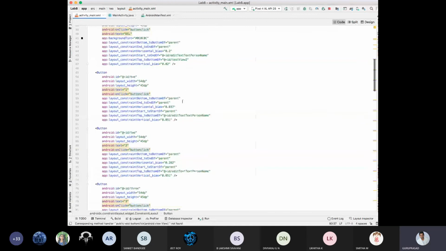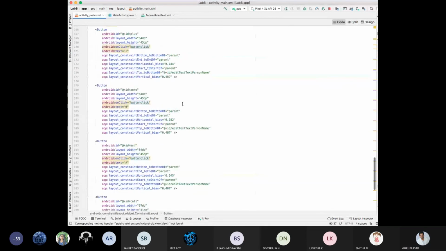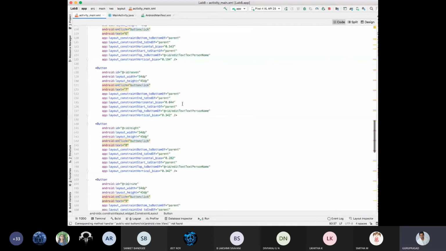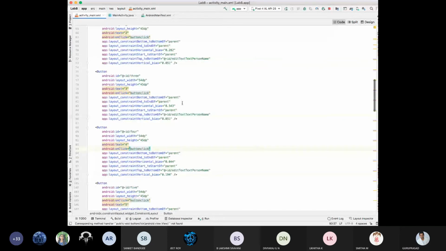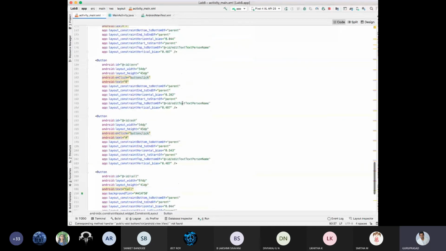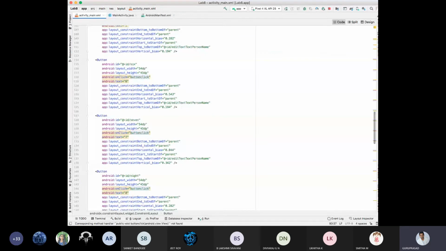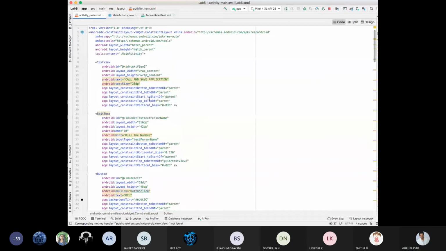Can you see one red mark here in XML now? Where is the red mark? No red mark. No red mark is there. See, listen carefully. So no red mark is there.